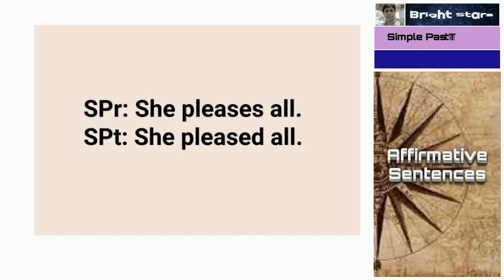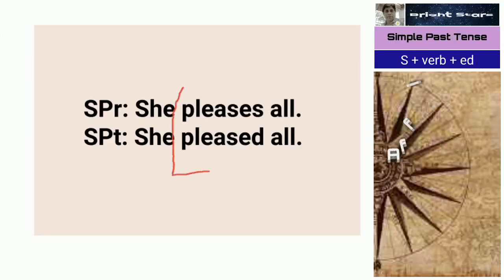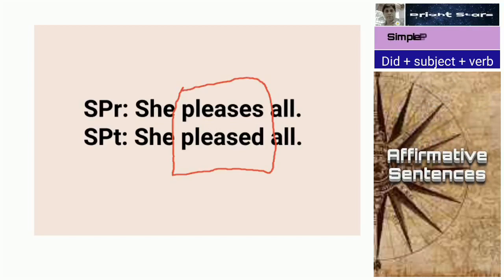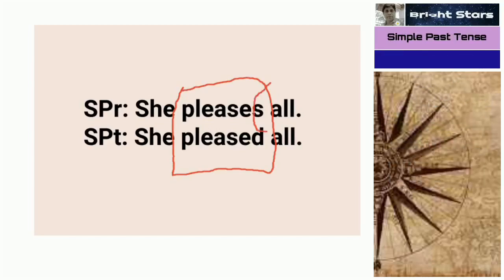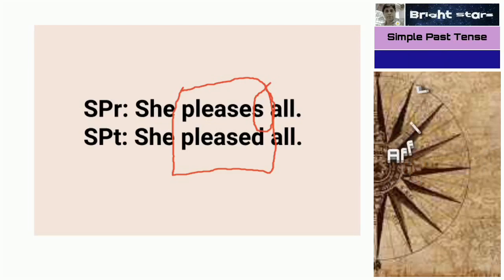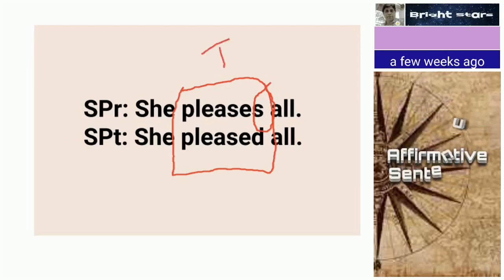She pleased all. "Pleases" simple present tense. "Pleased" simple past tense. This "s" we have added because that is in simple present tense, third person singular. Third person singular, don't forget.